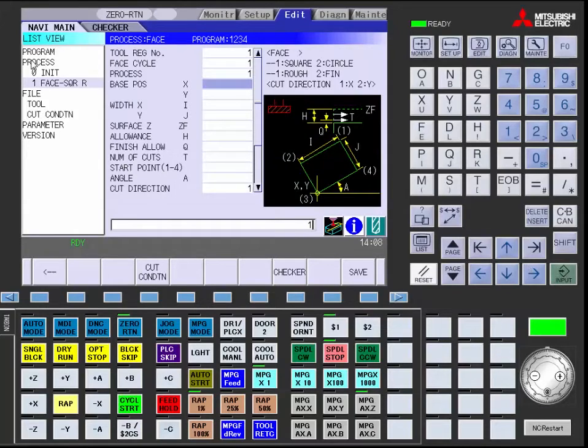This will bring up the parameters for the face cut procedure. They are face cycle, whether it is a square or a circle, process, whether it is rough or finish, base position, which is the starting point, your width, which is the length of cut for X and Y, surface Z, surface height of final Z height, allowance, amount of stock being removed, finish allowance, extra stock left for finish pass for a rough cut only, number of cuts, how many passes will be made.